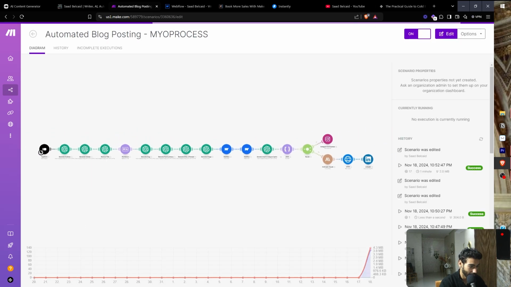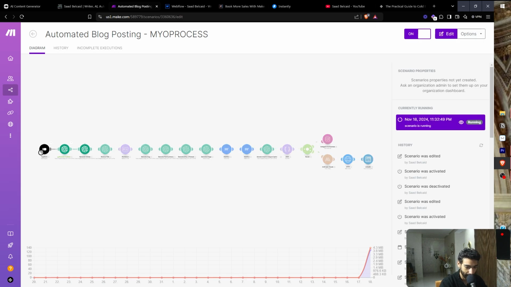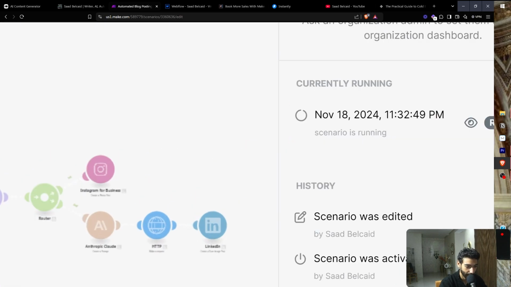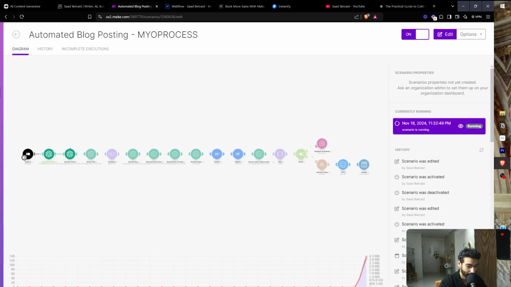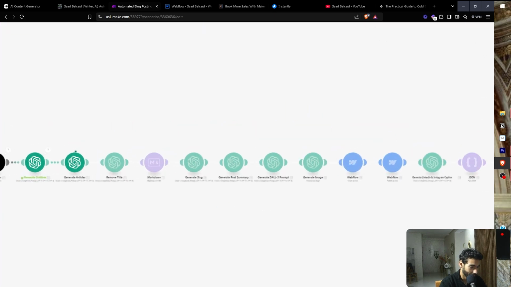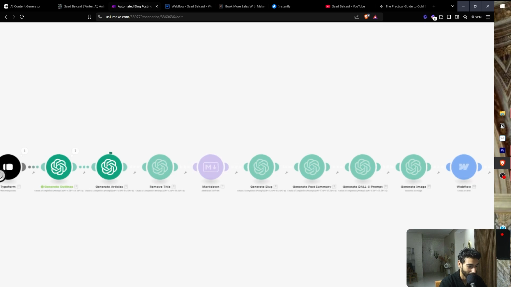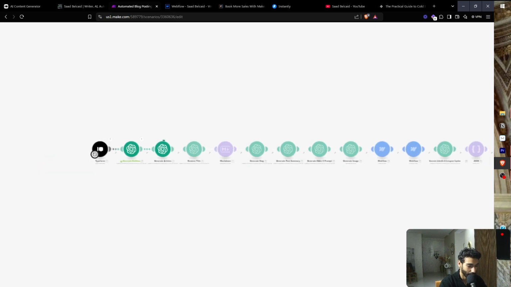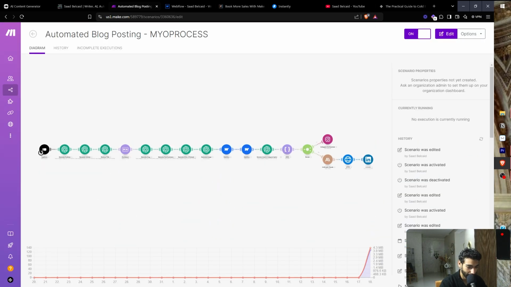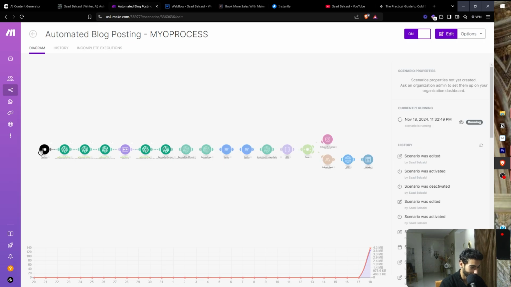It's gonna run in the background, as you guys can see. So it's running currently, still running. So let's just wait for a little bit. As you guys can see, the scenario is running. It's currently running. And then let's go back. You can see it's real time, which I love about Make. So yeah, still running. It takes a little bit of time because, guys, it's 1500 words. Even GPT-4 is going to take a little bit of time.